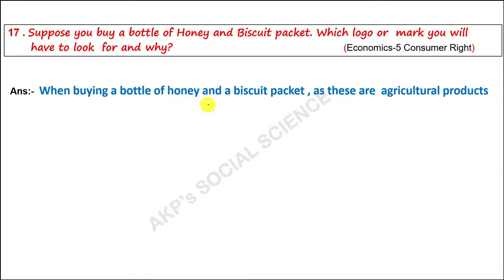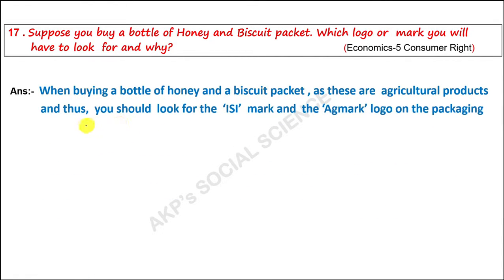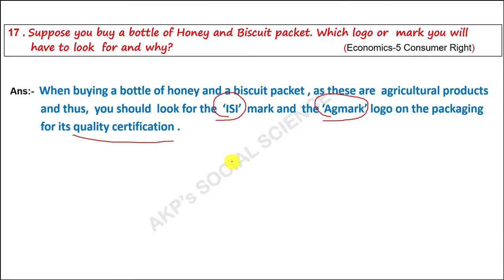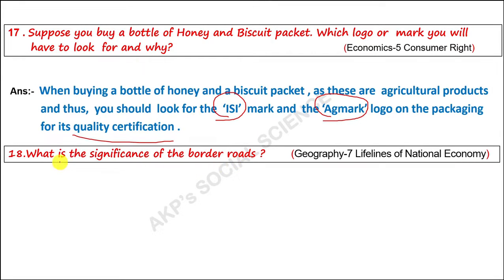When buying a bottle of honey and a biscuit packet, as these are agricultural products, you should look for the ISI mark and the Agmark logo on the packaging for quality certification. If these logos or marks are there on the packet, that product will be the best product that we can eat easily. Next question. What is the significance of border roads?